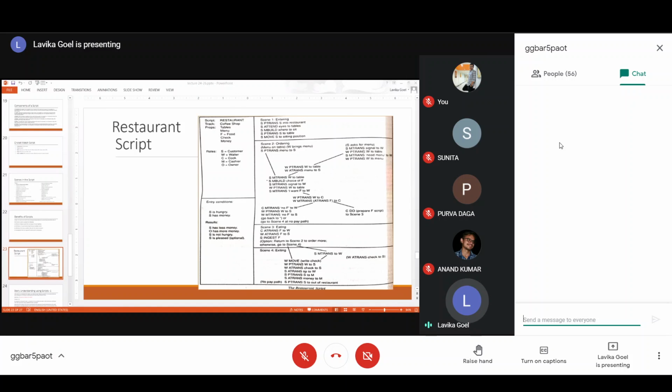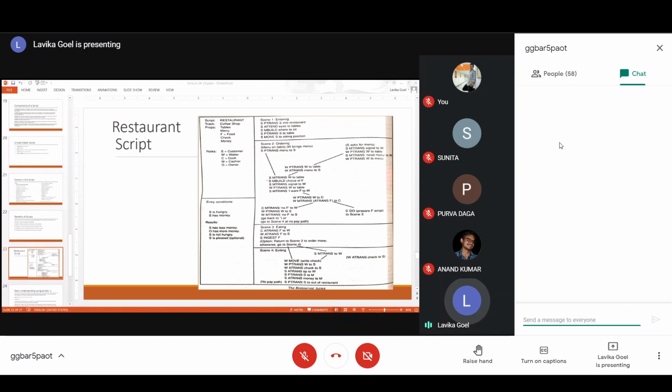Okay, so that is why it says go back to star. Star, that is a star. Okay, if I zoom in, you will understand that it is written go back to star. If you see on the previous event, it is written S M build choice of F. So there that star is placed. So it will go back to star and start again building the choice of food, and again he will order. Otherwise, he will go to scene 4 at the no pay path, and he will just exit. Okay, so this is the case when there is no food.